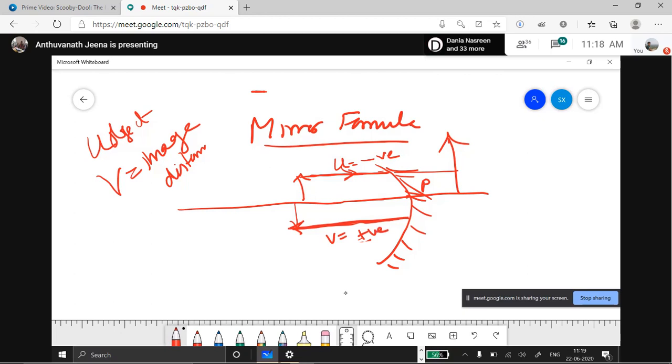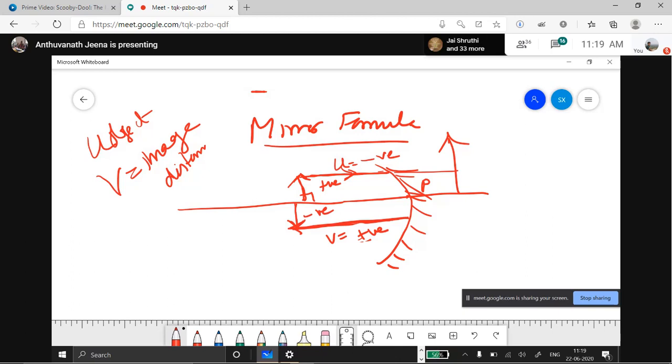And then the height of the object, this is perpendicular at 90 degrees. This will be positive. Whenever it is below the principal axis, it is inverted, which means negative. Okay. If you remember all this, you can do the formula.